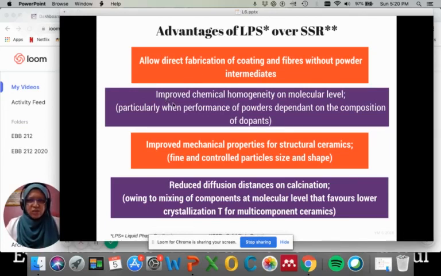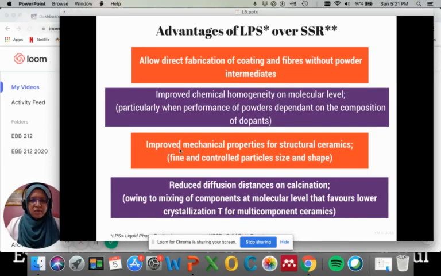LPS could also improve chemical homogeneity on the molecular level, particularly when the performance of powders depends on the composition of dopants. So in this case, if you want to formulate the composition of the powder, you can introduce other trace elements into the powder to enhance its performance, and this is what we call a dopant. And this can be done through LPS.